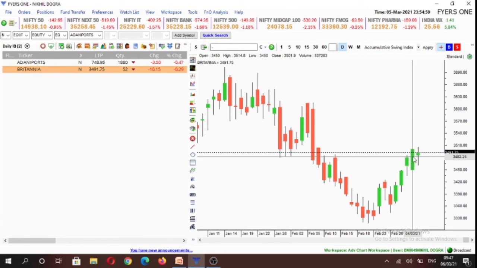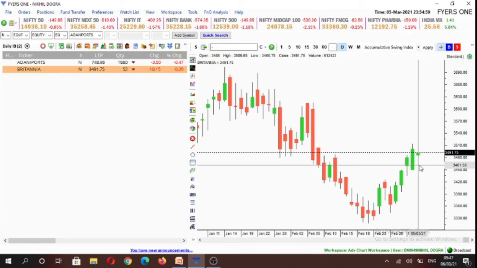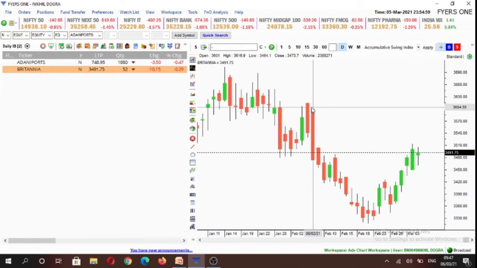As these are inside candlesticks, they just tell us that there's an equilibrium between both the buyers and the sellers at this point of time. So whichever side of the range it breaks, we would be establishing a trade. And if it stays in between the high-low range of Friday, we'll not be making any trades in these stocks.